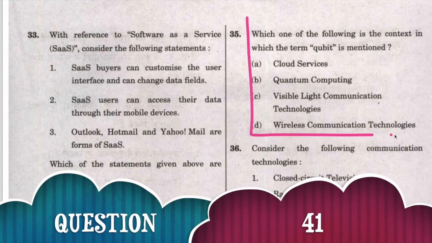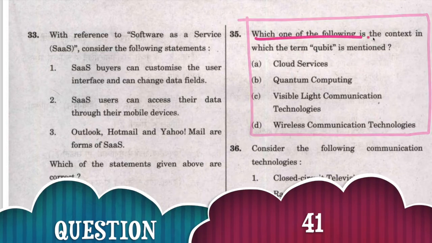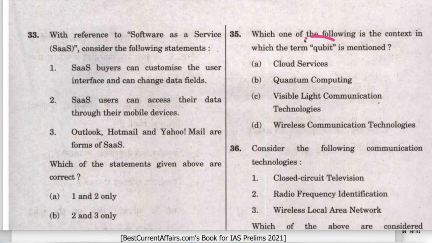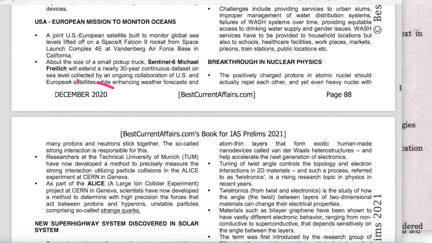Next question. Which of the following is the context in which the term qubit is mentioned? And the correct answer is quantum computing. This is our December 2020 current affairs book, page number 88.